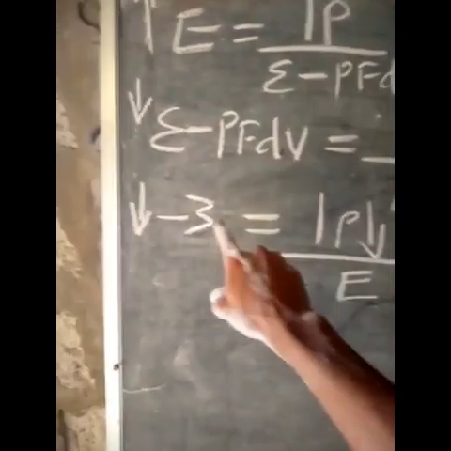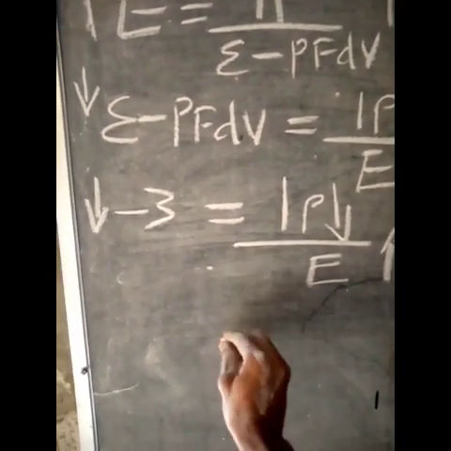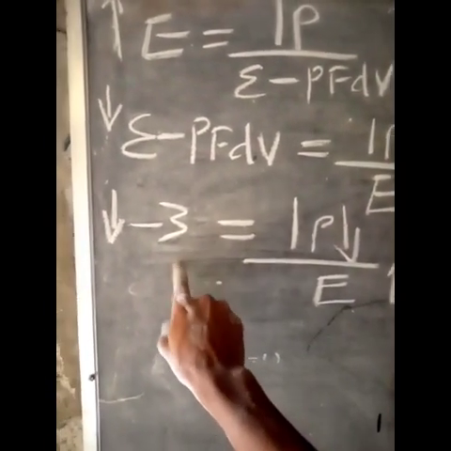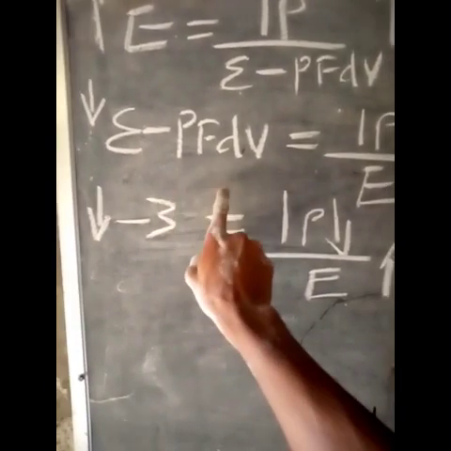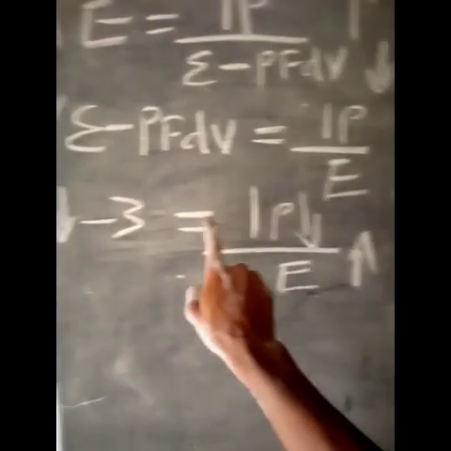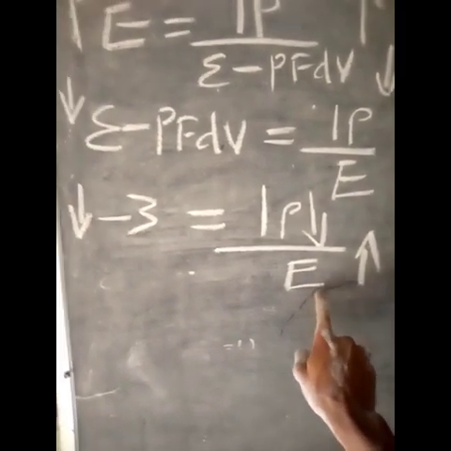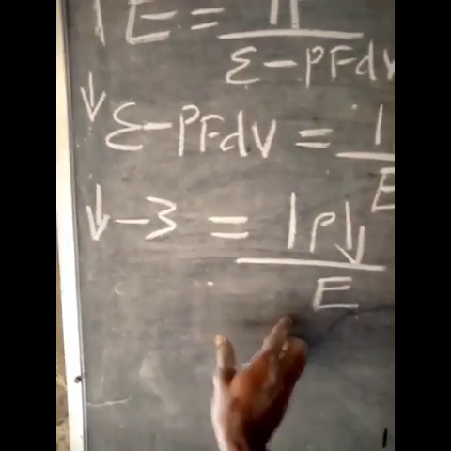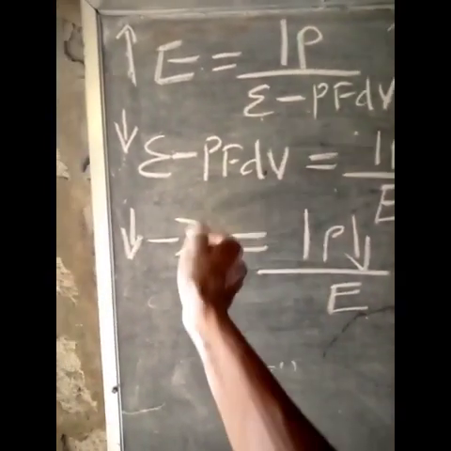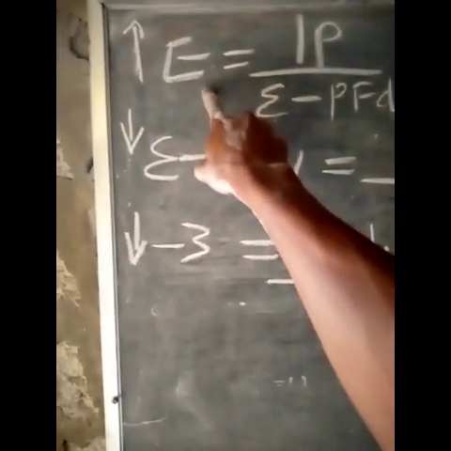So how do we do this? -3 is a value that we got from a country where greed was 0. So in a country where greed is 0, it will lead to a decrease in the value of E minus PFDV. When the value of E minus PFDV falls, it will lead to a decrease in price, which is checking inflation, and an increase in entrepreneurship. So what do you have to do as a country? If you were personified as a country, you pay attention to E minus PFDV and not to entrepreneurship.